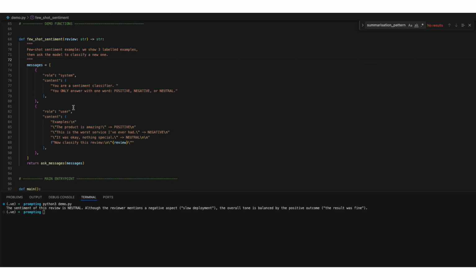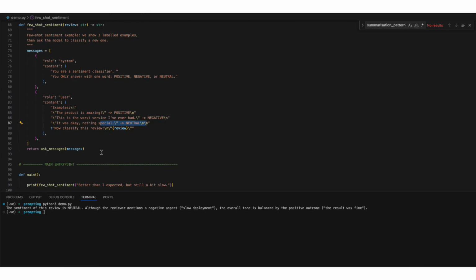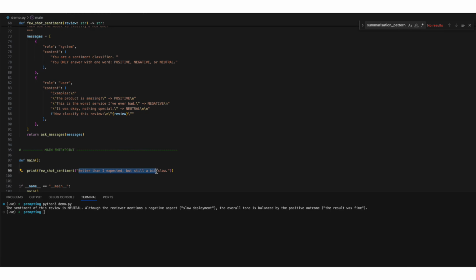So the system message still sets the behavior, return one of these three labels, but instead of just describing the task, the user content now includes three concrete examples. One is positive, one is negative, and one neutral. After those examples, I'll add "now classify this review here," and then a new text. The model picks up the pattern from the examples and applies it to the new input. So this is called in-context learning. That is, I am teaching the model how to behave using examples instead of rewriting a long instruction. So let's run this and you see the behavior.